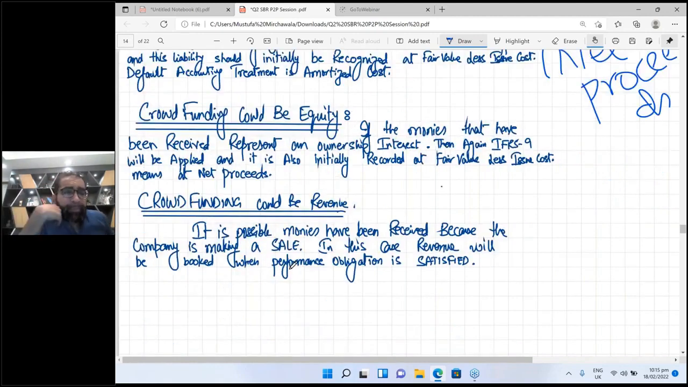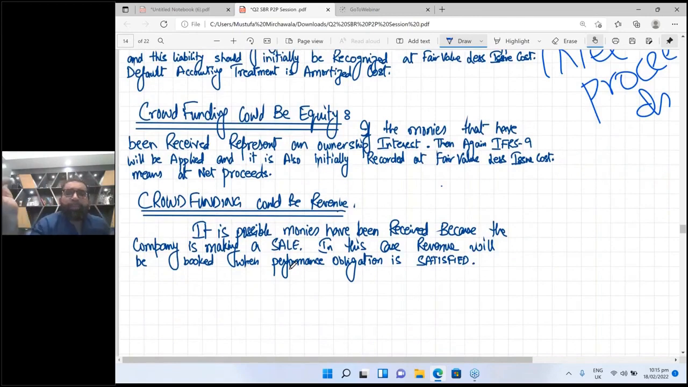Crowdfunding could be revenue. Yes, sometimes to generate your funds, you sell your own things, you sell some of your assets. So in that case, for the future, look at me, you don't have to give them any equity interest, you don't have to repay anything in future. So in that case, it's your revenue. See, debit cash, remember the entry which I showed you? It was debit cash and credit three things: equity, loan, or revenue.